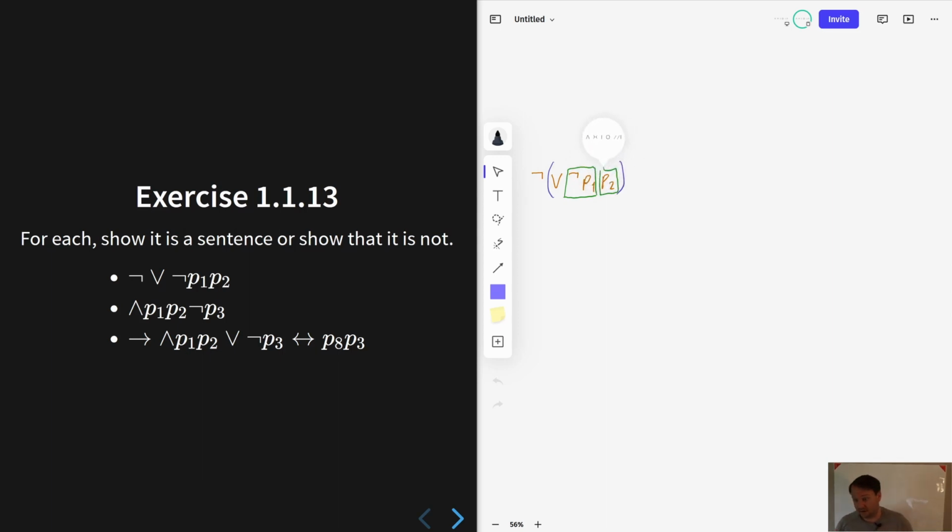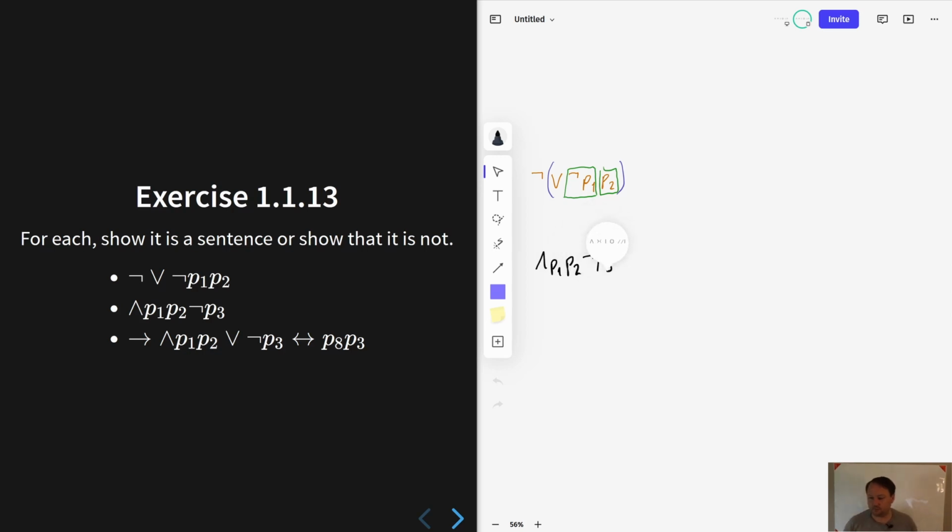And there we have it, right? P2 is an atomic sentence, so it's immediately a sentence. We've shown that the disjunction is a sentence, and then the negation of that is a sentence. So we're done. The first one is a sentence. Let's look at the next one. Let's do this all over again. So we take P1, P2, negation P3 like that.